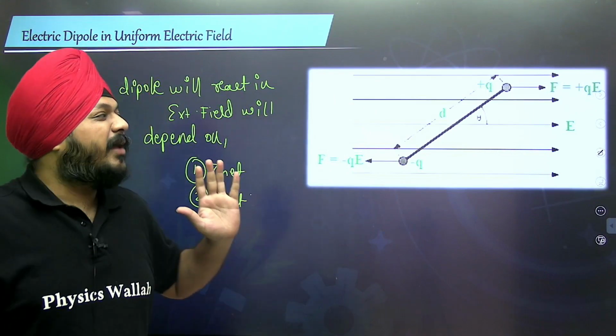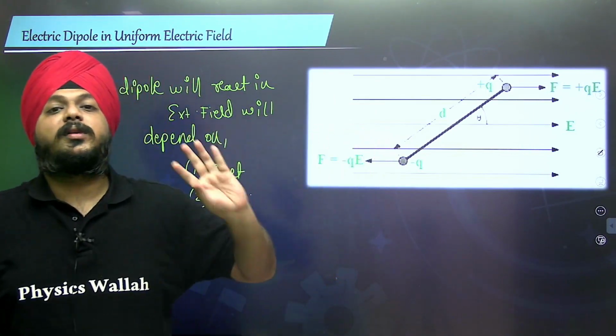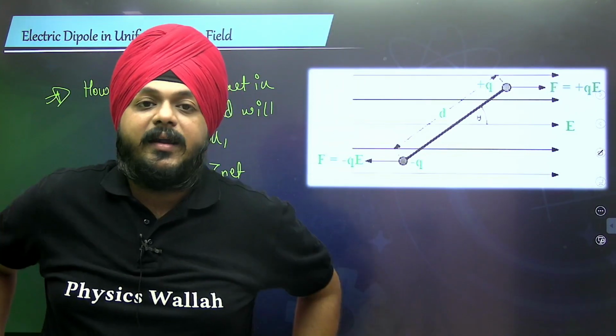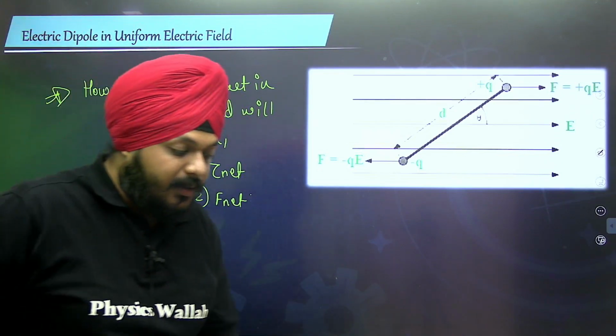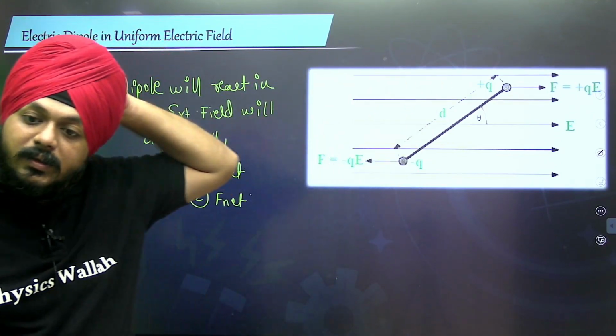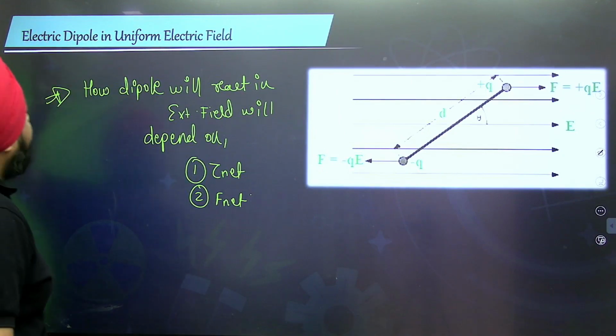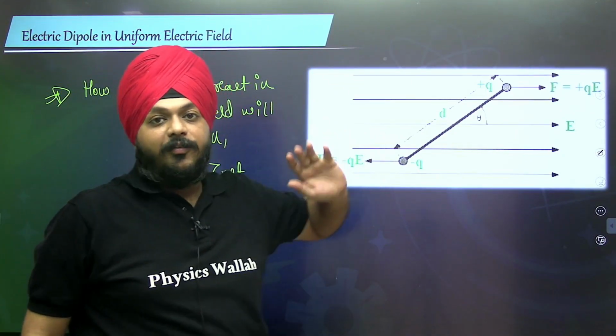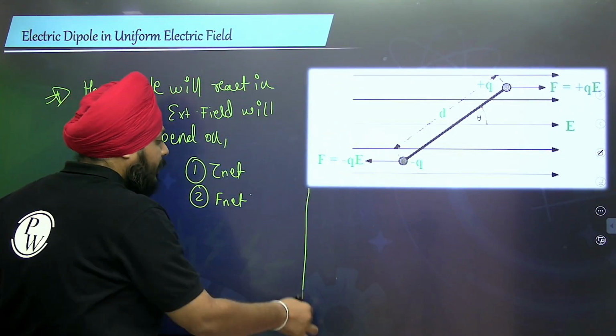Generally this concept is discussed after electric field lines, but I have kept electric field lines separate for Gauss law. So here, the electric dipole in the uniform electric field. How are we going to judge this?